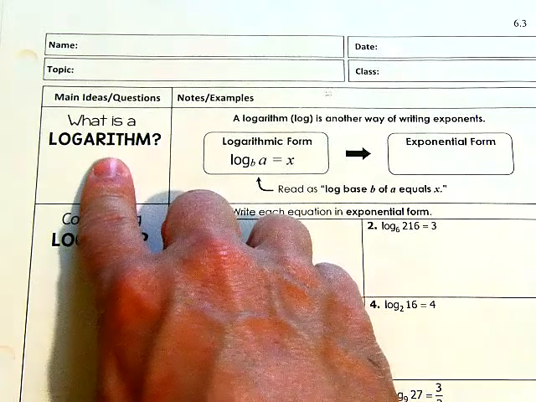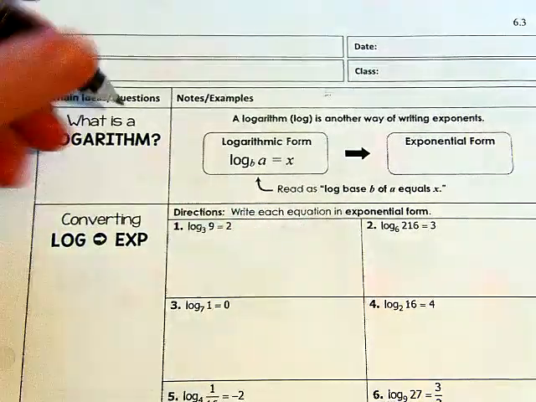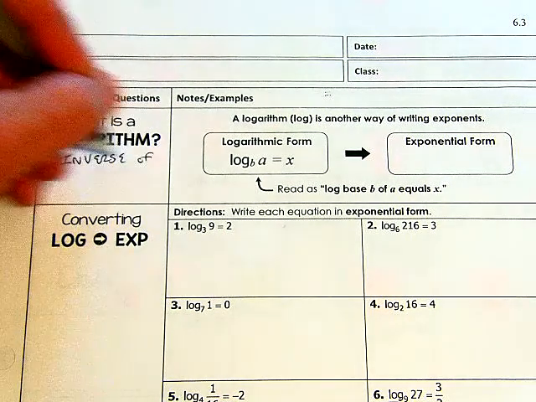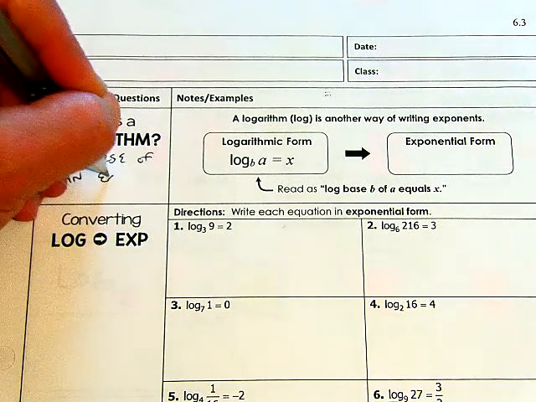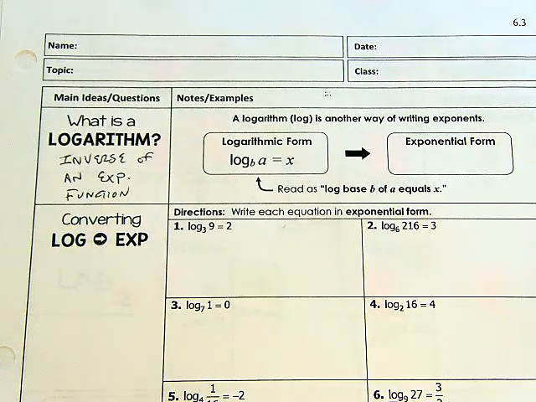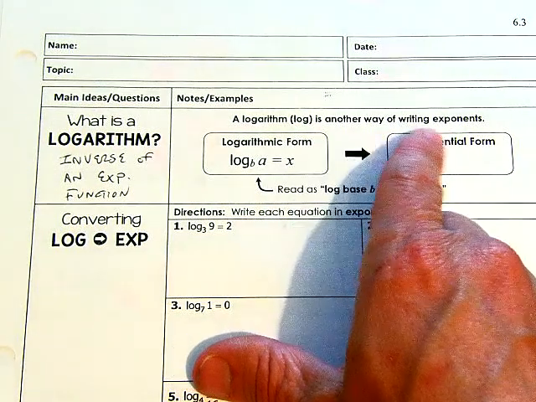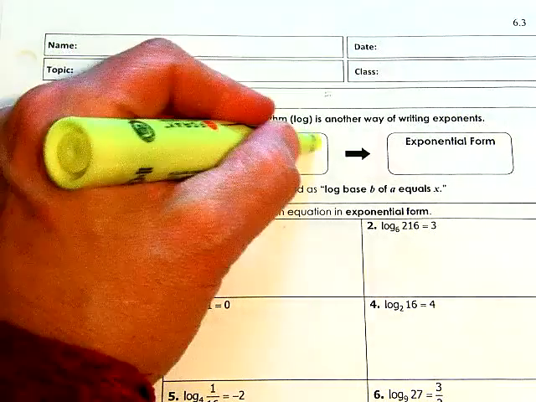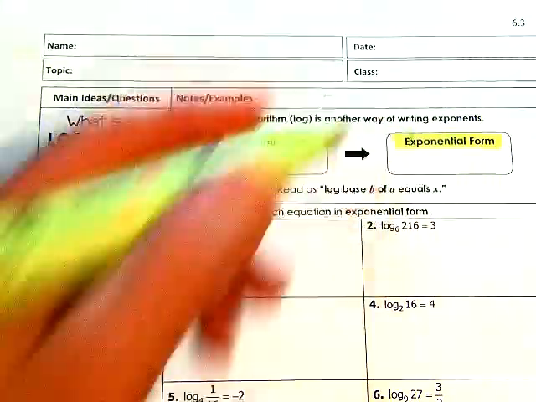I can? Yep. What is a logarithm? Well, what is a logarithm? It's an inverse of an exponential function. Okay? So remember, we talked about that on that front side of that paper that we just talked about. Okay? A log is another way of writing exponents. So you have two forms. We just talked about this. You got stuff in log form, you got stuff in exponential form.